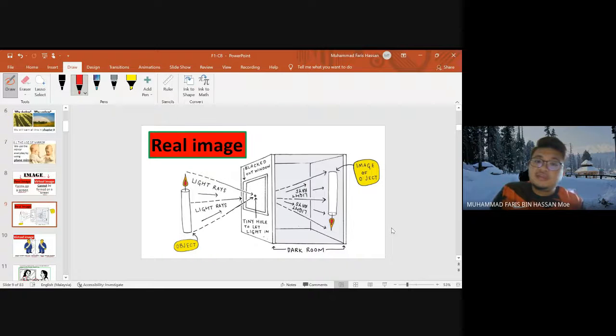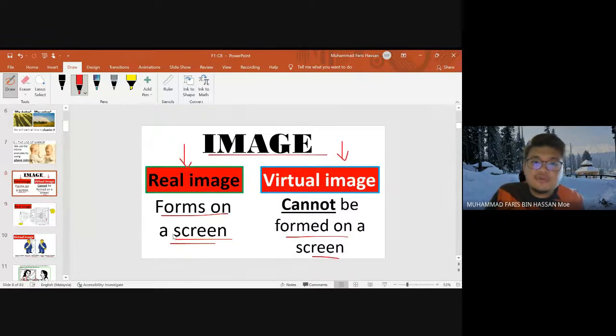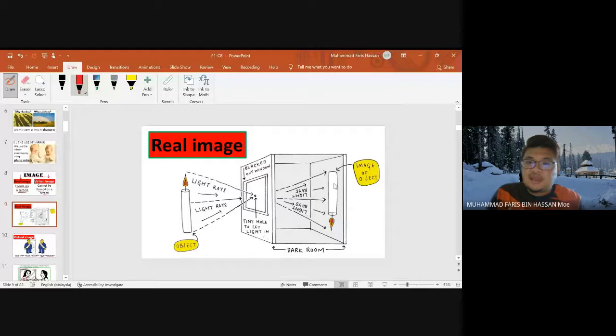So this is how the real image works. This is the object. The light rays go through the tiny hole and then form the image of the object, which is terbalik, upside down. This is in a dark room. So kalau tengok, the real image forms on a screen. Ya, dekat screen dalam ni.